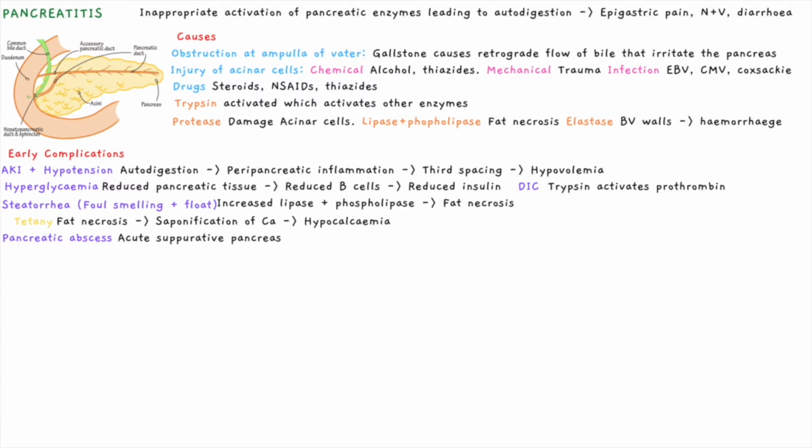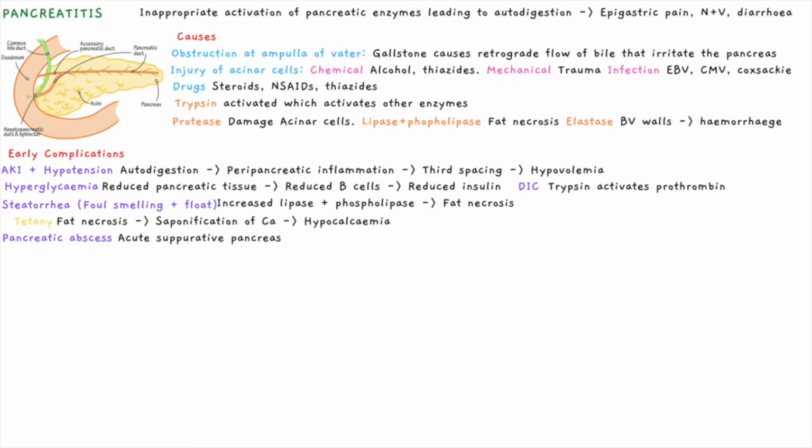Also, this could be exacerbated by elastases that erode blood vessels, causing hemorrhage. In this case, the blood would irritate peritoneal nerves, causing patients' pain to radiate to the back. You would also present with signs of shock such as tachycardia. Further, the production of insulin is reduced due to destroyed beta cells, leading to hyperglycemia.